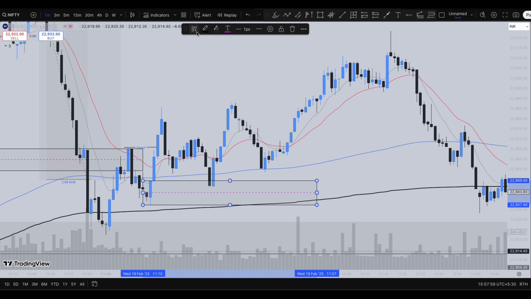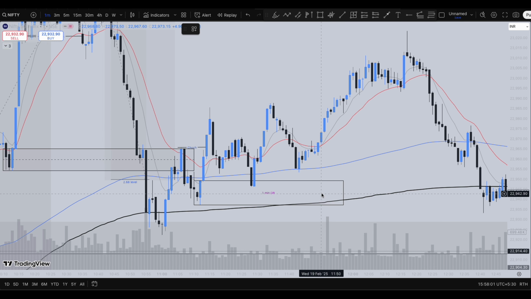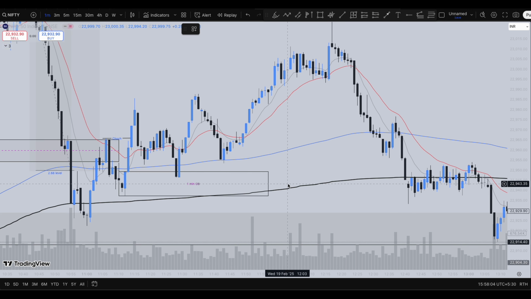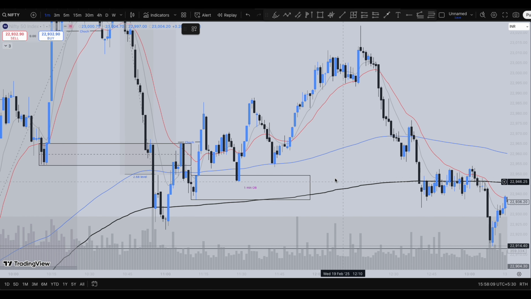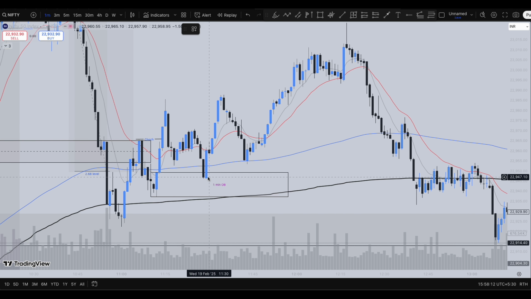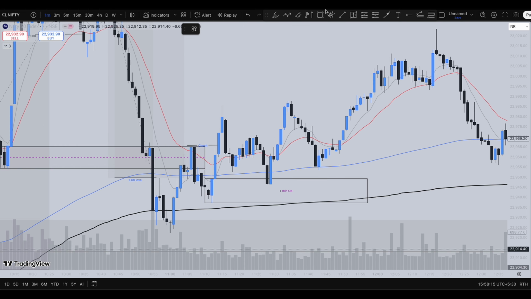Order blocks are valid only once, guys. So this is the 1 minute order block. Once this order block has been mitigated, after this the order block doesn't hold any value. You can see price here rallied up with fair value gaps, and the price consolidated, and you can see some kind of trendline liquidity over here, guys.